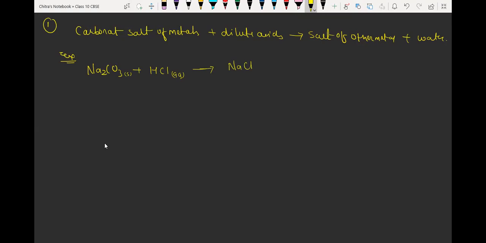So here we had two sodium, so here we have to multiply by 2. And then we have 2 chlorine now, so here again we have to multiply by 2 coefficient. So first product will be sodium chloride along with CO2. I had told you before that if we have carbonate in our reactant, then one product is fixed, and that is carbon dioxide. Always remember, if we have CO3 in a reactant, then in product we will have CO2. It is going to be a definite product. And along with carbon dioxide, water molecule will form.